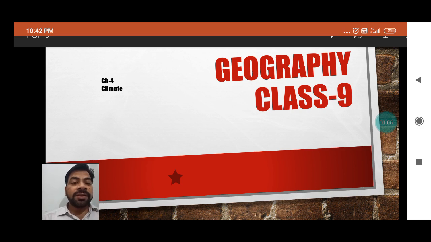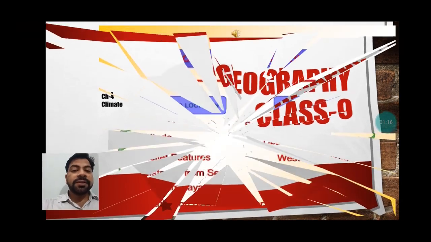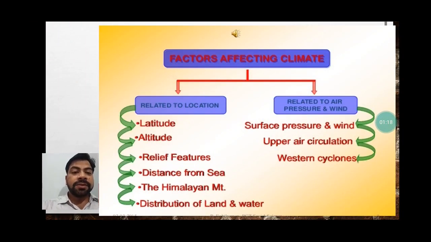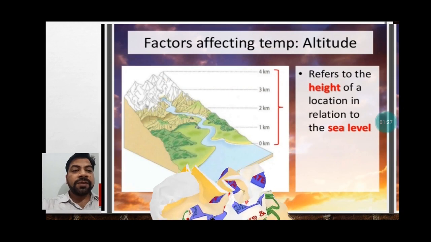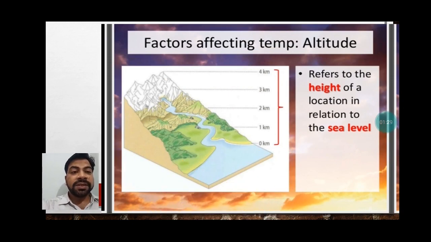Let's start this topic, the other factors which are affecting the climate of our place or any place. So the other factor after latitude is the altitude. Today's topic is how altitude affects the climate of a place. See here, when we talk about altitude, it means the height of a particular place.